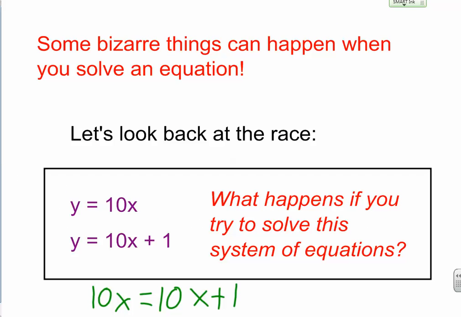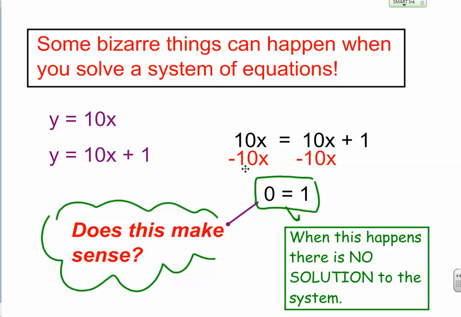So then we looked at what happens when you try to solve this as a system of equations. If y equals 10x and y equals 10x plus 1, then 10x has to equal 10x plus 1. But when you go to solve this, I set 10x equal to 10x plus 1, and I subtract 10x from both sides, and then I get this kind of weird answer that 0 equals 1.